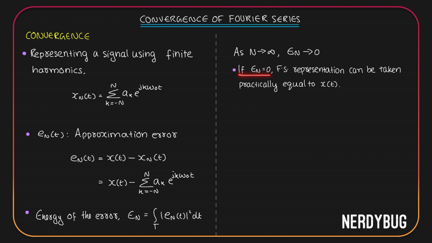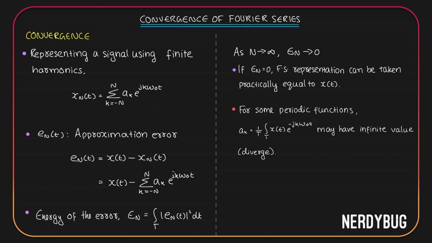That is, if En is equal to 0, Fourier series representation can be taken practically equal to x of t. Now, there are some cases where the Fourier series representation of some periodic functions do not work. One of them is this.